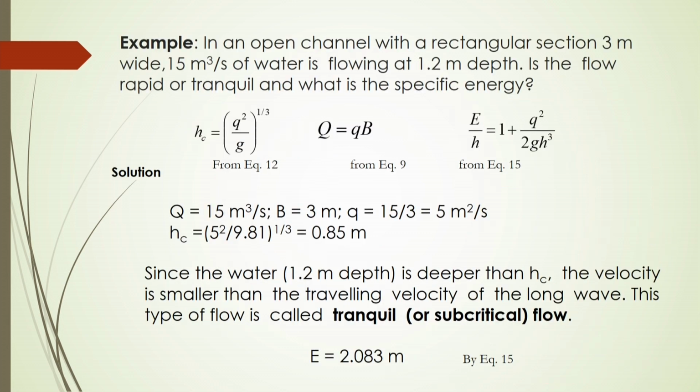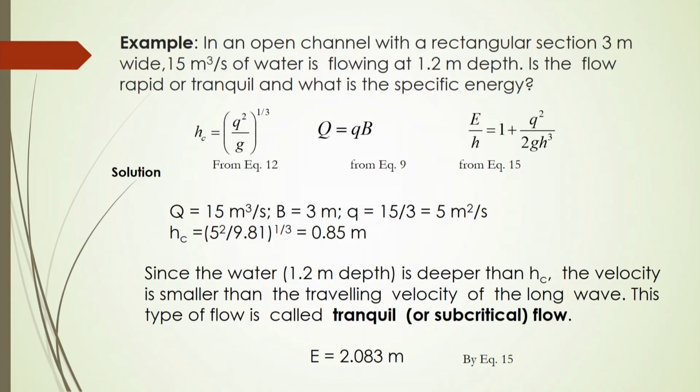Now, consider an open channel with rectangular cross section of 3 meter width, and 15 meter cube per second of water is flowing at 1.2 meter depth of water. Now, you have to say whether the flow is rapid or tranquil, and what the specific energy is.